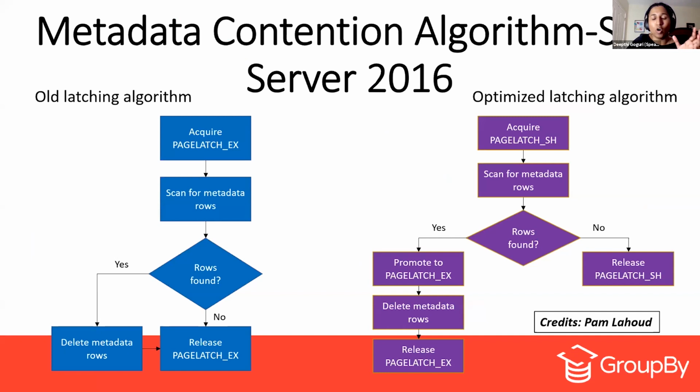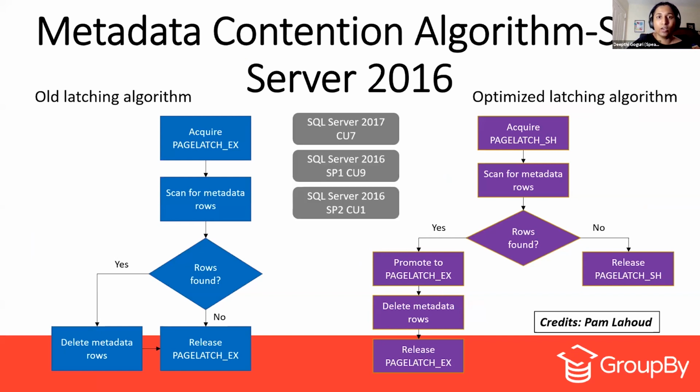So what did they change to solve this metadata contention in SQL Server 2016, and in SQL Server 2017 and all the service packs as well?